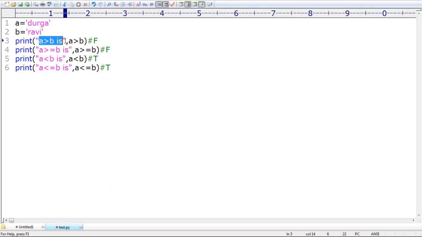Because with respect to length. Remember that, with respect to length. Excellent, because A's length is 5, but B's length is 4. That's why obviously A is greater than B. Clear? Are you able to understand? So are these operators applicable for strings or not?